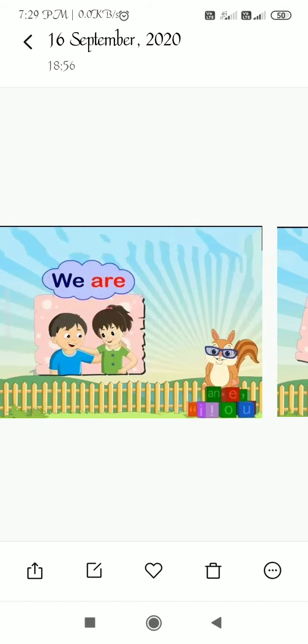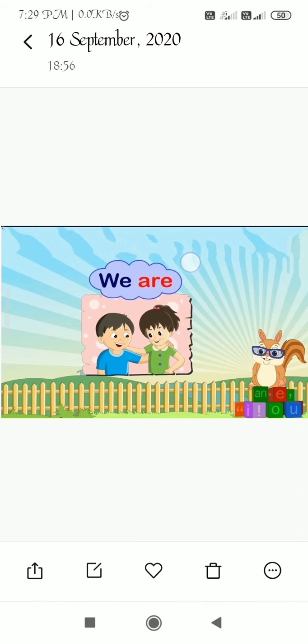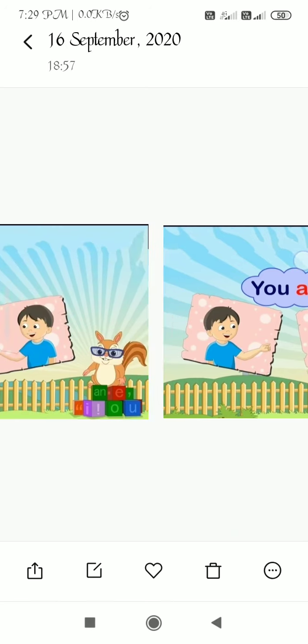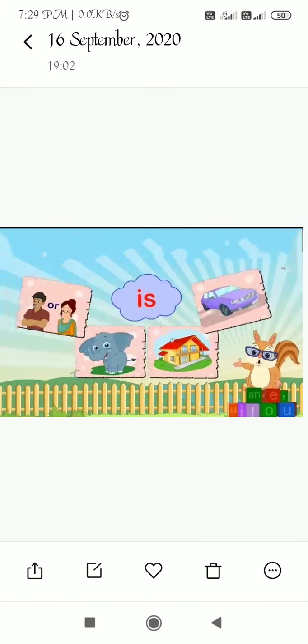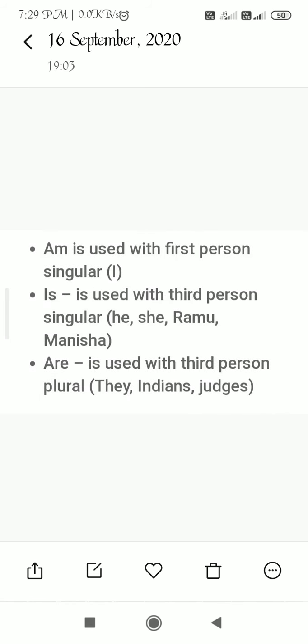So, now we are talking about the auxiliary verb are. We use it with we are, you are, they are. So, is is always used with singular pronouns or nouns, and are is always used with plural pronouns or nouns. So, am is used with the first person, that is I.